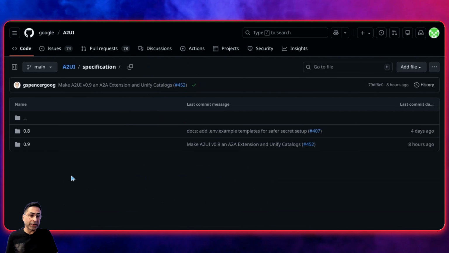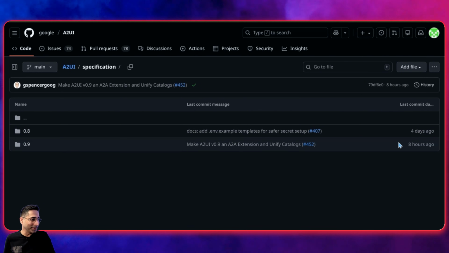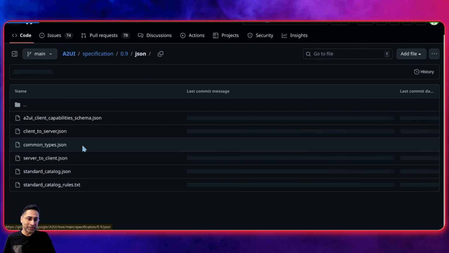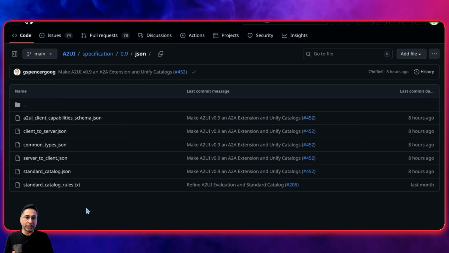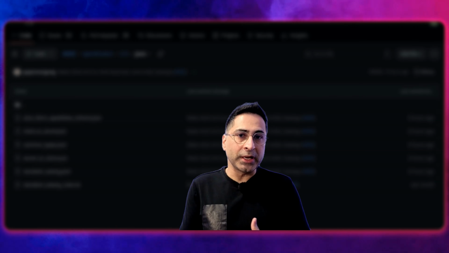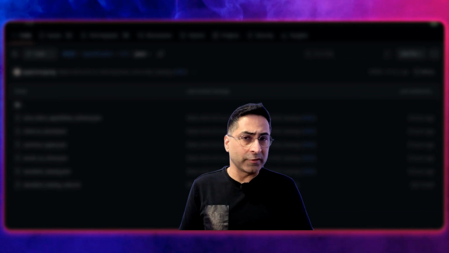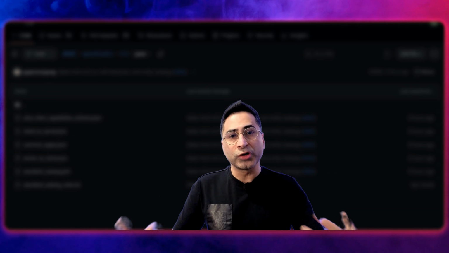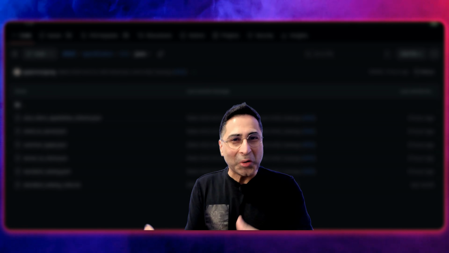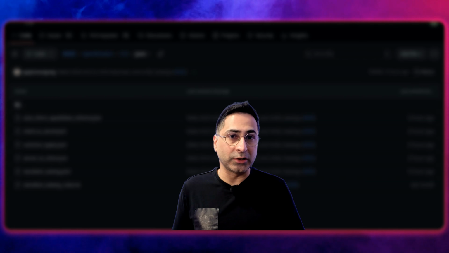And if you want to learn about the A2UI specifications, make sure you do that. Last night I saw it was 0.8. Today, 8 hours ago, it's already 0.9. So I would highly recommend you go ahead and check out the schema details and stuff like that in detail as well, so that you can really get a good grasp of it. So that was all I wanted to cover today with you guys. I think this is going to be the future of agentic conversations, and I believe this protocol is something which everybody needs to be aware of, so that future applications could really be without UI, and the agents can actually create the UI based on the conversations that they're having with the end users.